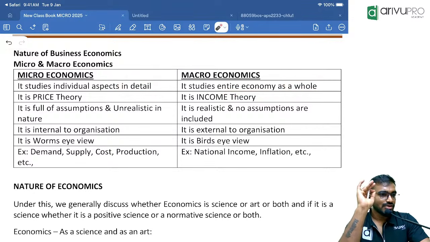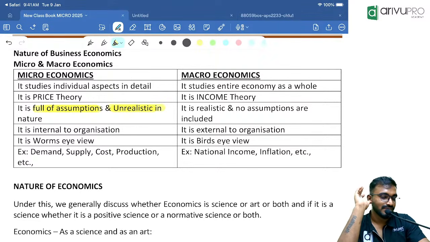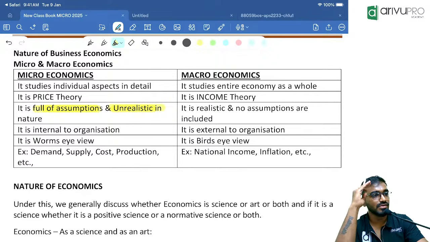The biggest drawback in microeconomics is that whenever we study it, it is filled with assumptions, and most of them are unrealistic in nature. That means we are considering economic phenomena given by theory, laid down by economists 100, 200, 300 years ago.